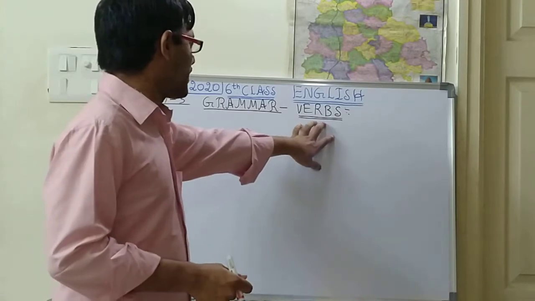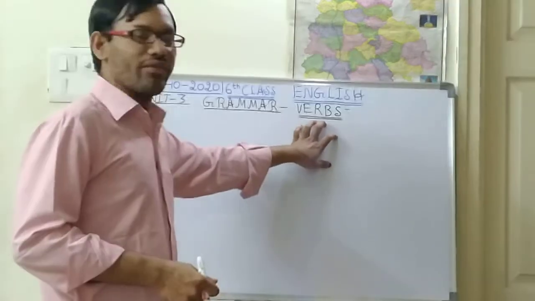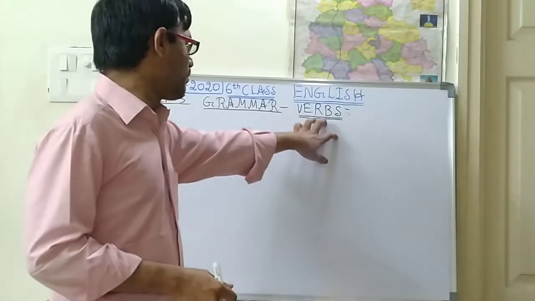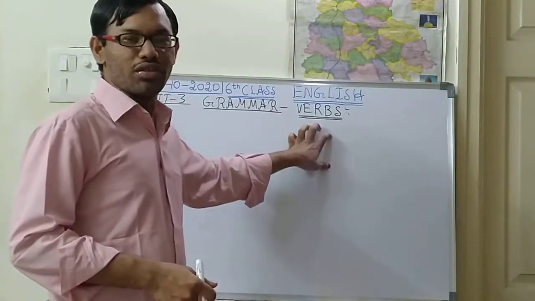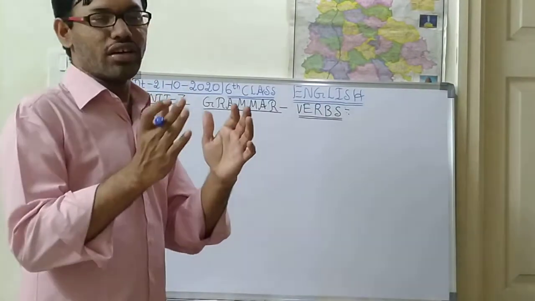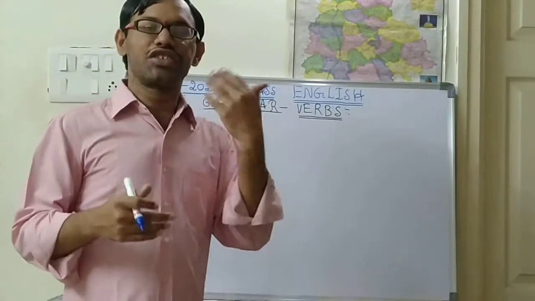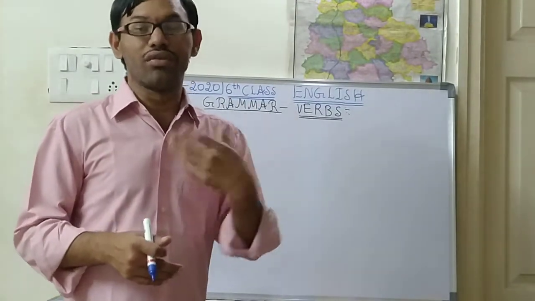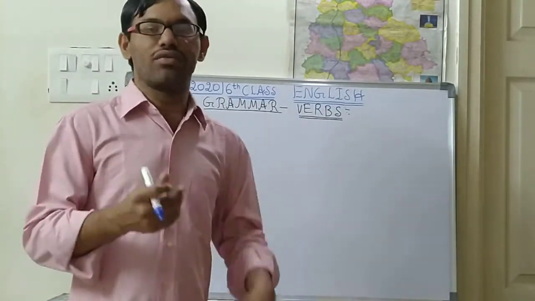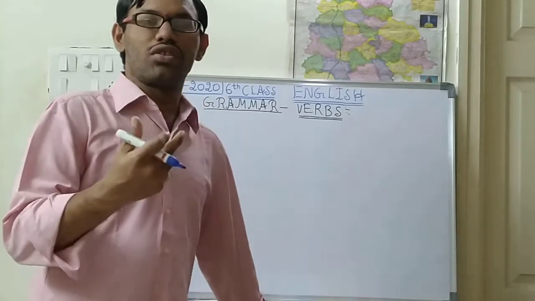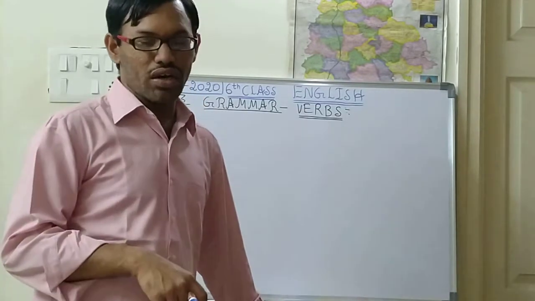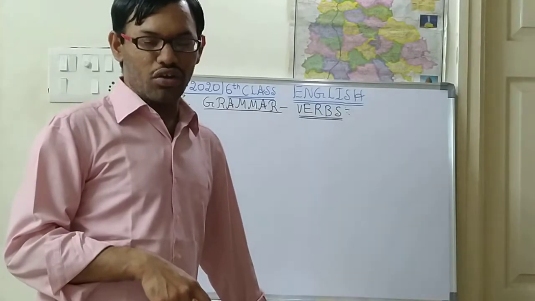Here there are verbs given. Verbs means, already you know what verbs are. Verbs means whatever the action words are, the doing words. Whatever work we are doing, those are called action words. I think you are well known with that.